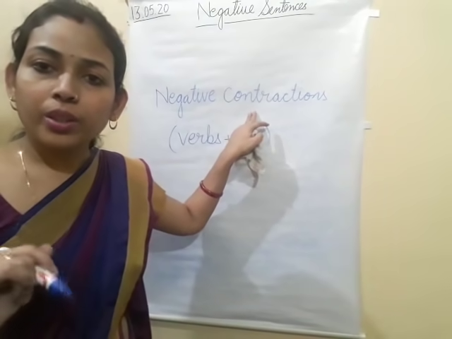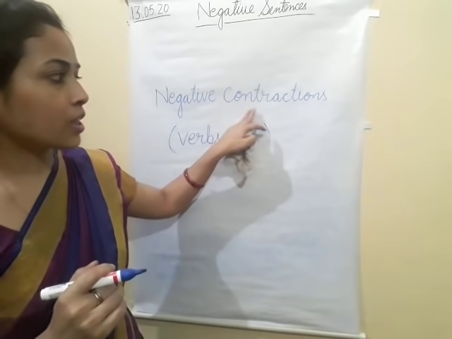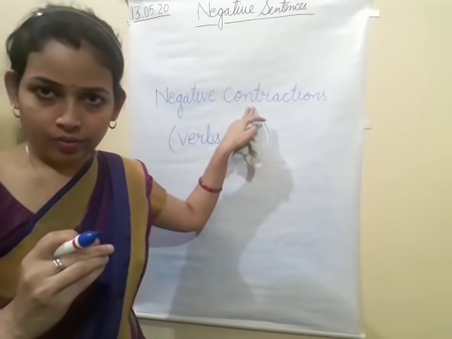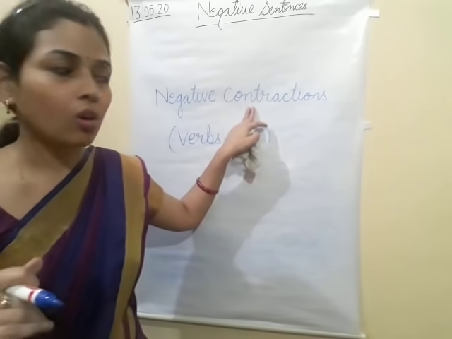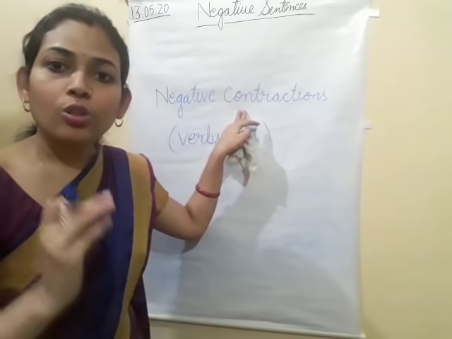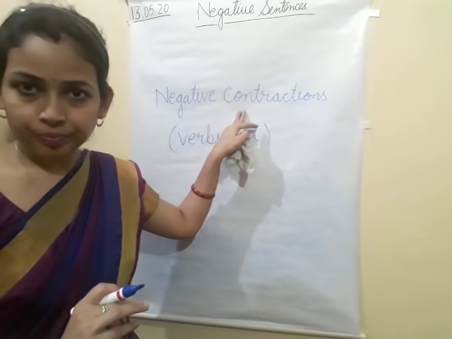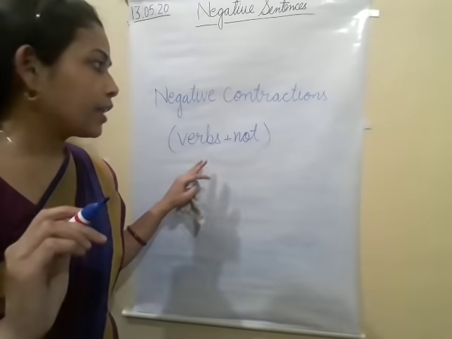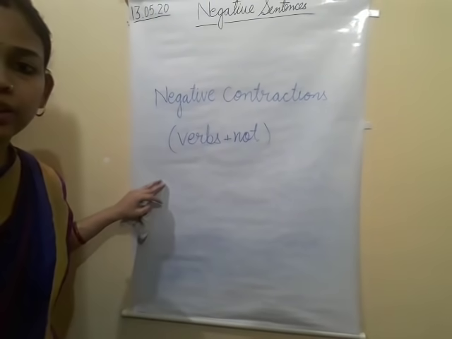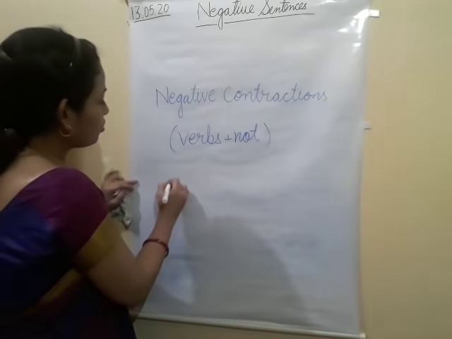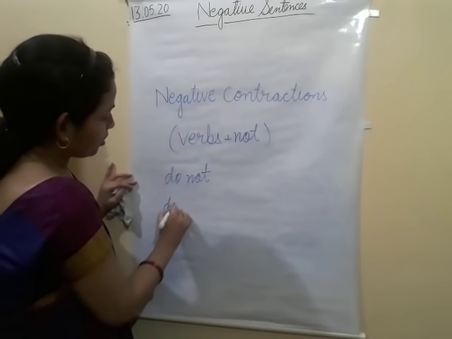What is the meaning of contraction? Contraction means the shortened form. Contraction means shorten, when we make anything short. Clear? Okay. So with the examples I am going to teach you. "Do not," "does not."